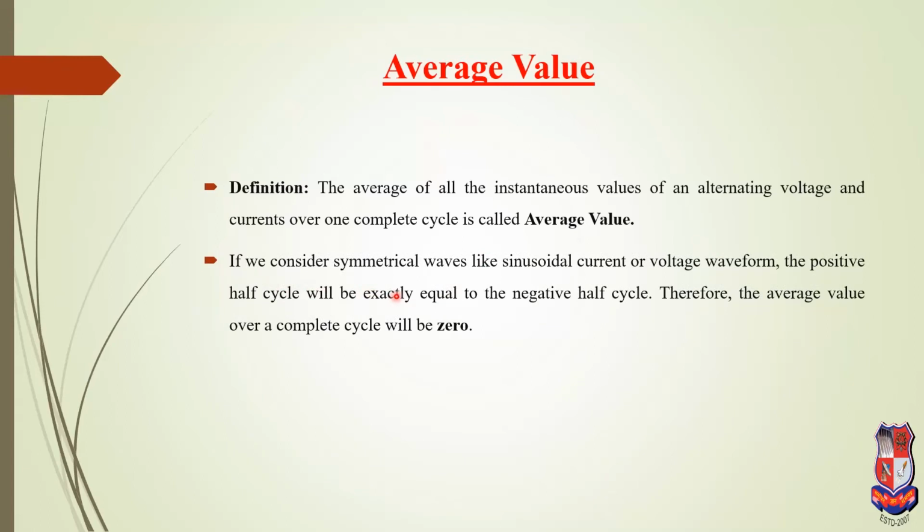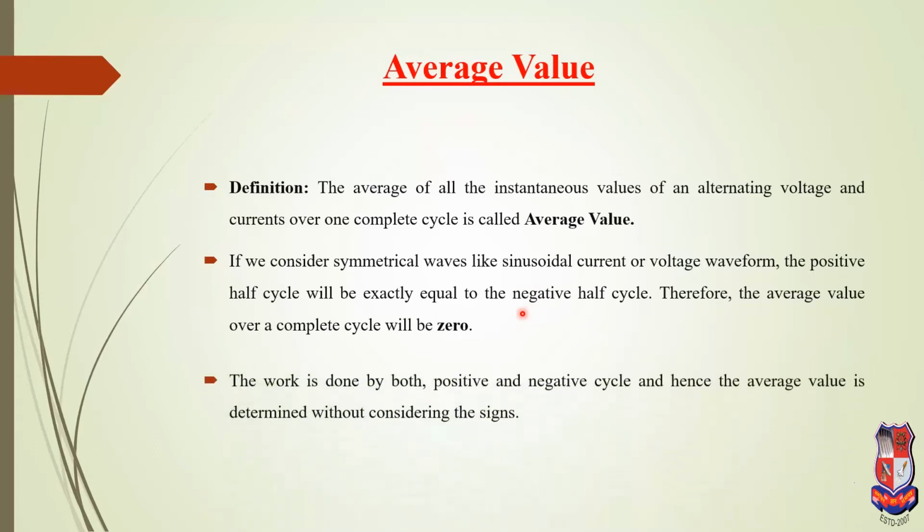If we consider a symmetrical wave like a sinusoidal current and voltage waveform, then the positive half cycle will be exactly equal to the negative half cycle. Therefore, the average value over a complete cycle will be 0. That means positive 5 and minus 5. Therefore, the total average value is 0 due to symmetry.